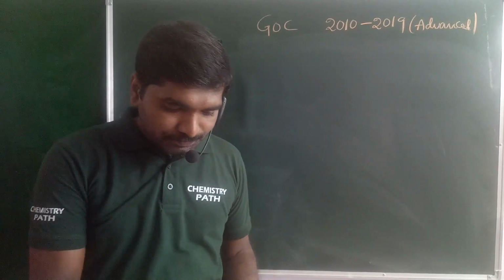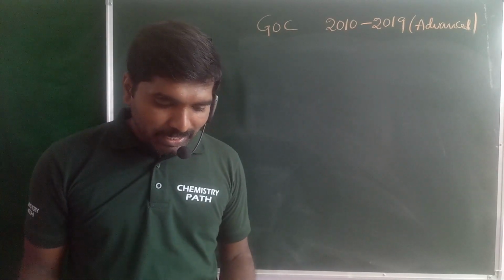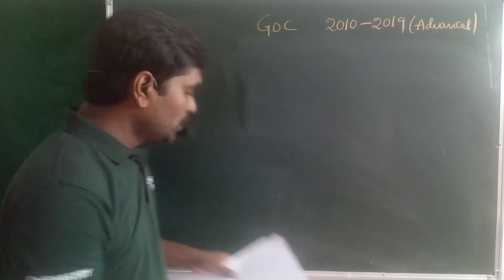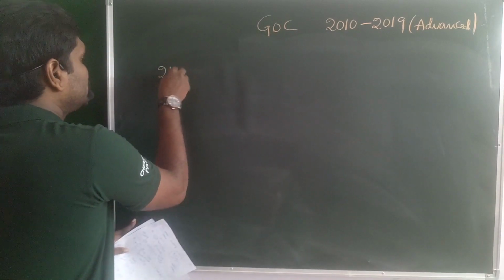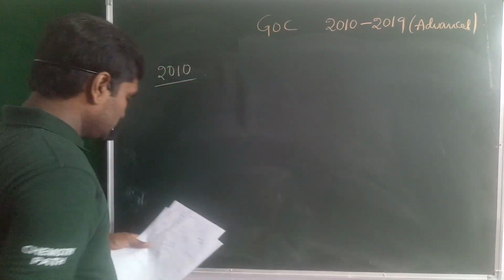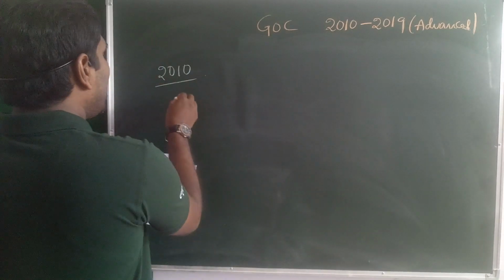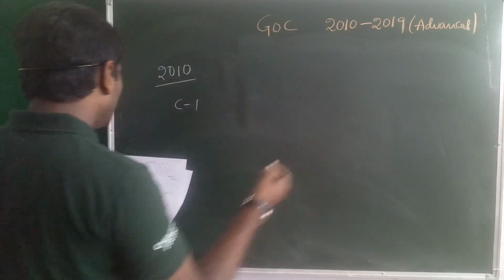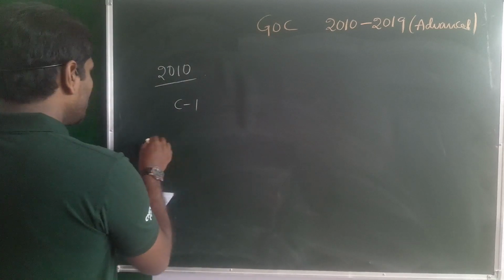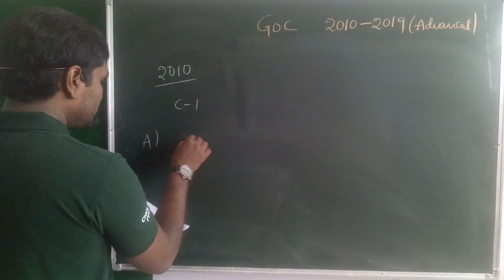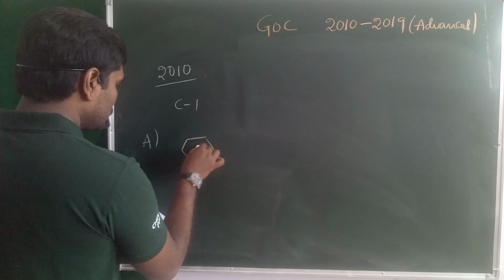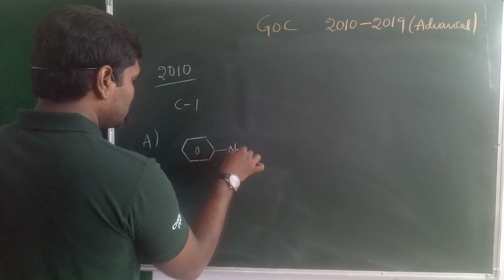So next one, again the matching. So 2010. Column number 1, column number 2. So option A is like this.